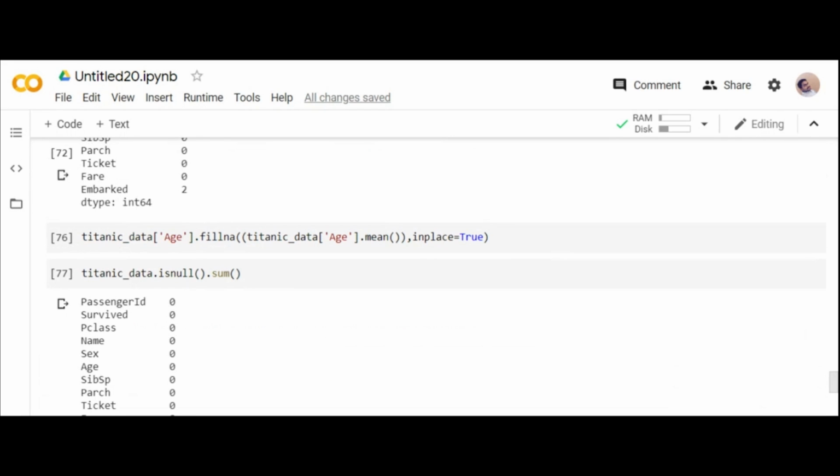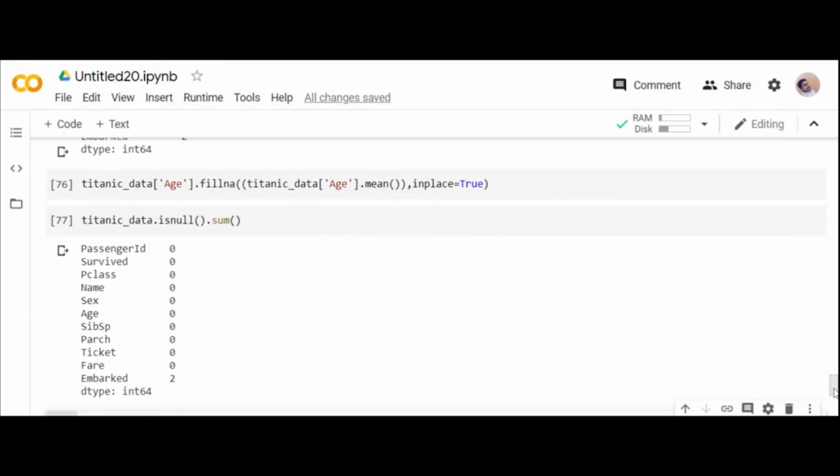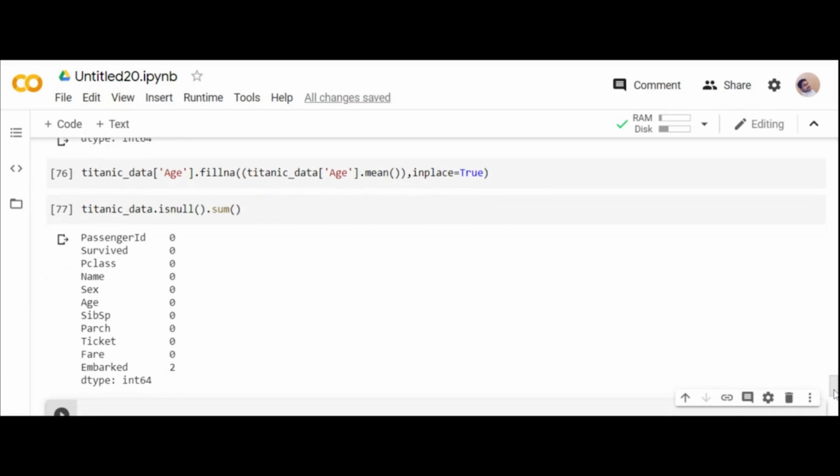Exactly, because age is the criteria which I should take into consideration. If zeros are filled, what does that mean? Zeros in the sense, the data will be something like misguiding. So I want to make sure that data should not be lost, so I'll fill them with the mean of the values. Yes, then what is my final thing?